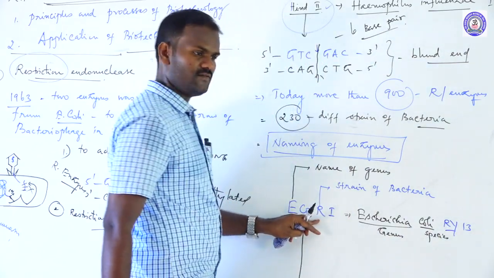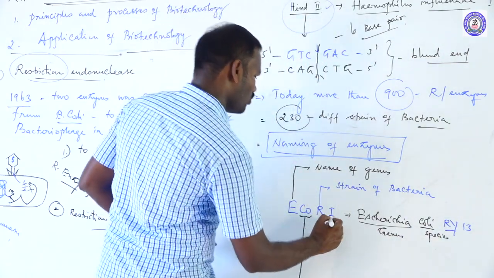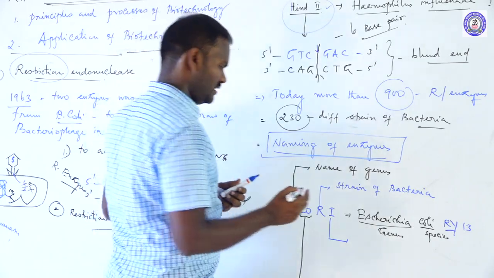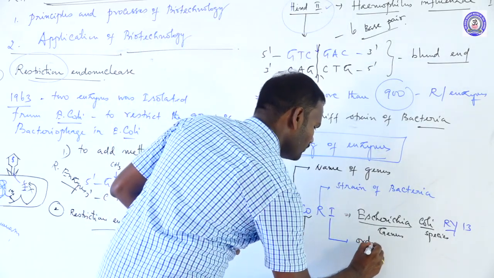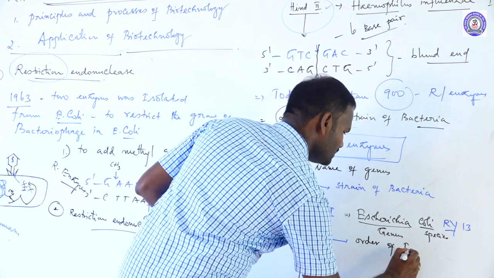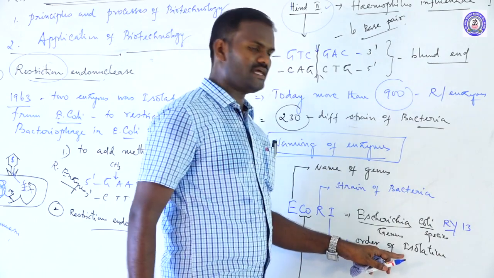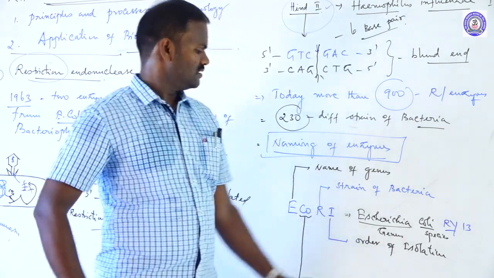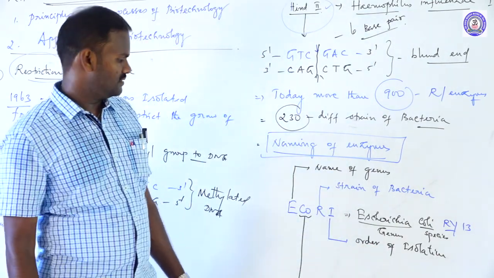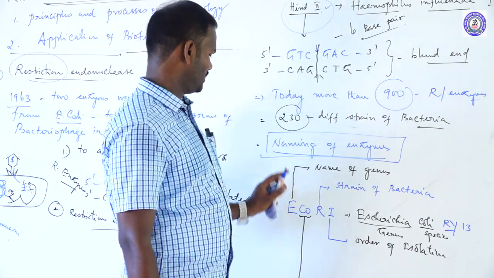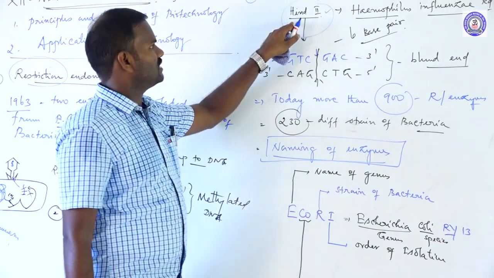The first letter is R. It is followed by the Roman numeral given according to the order of isolation of enzymes from the different strains of bacteria. So these are the naming of the enzymes. You remember? For example, take another example.